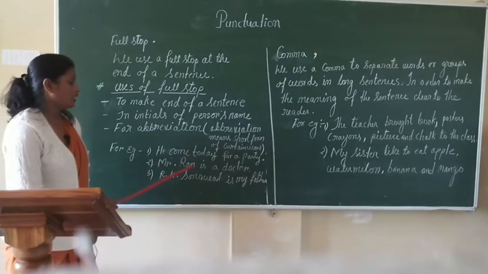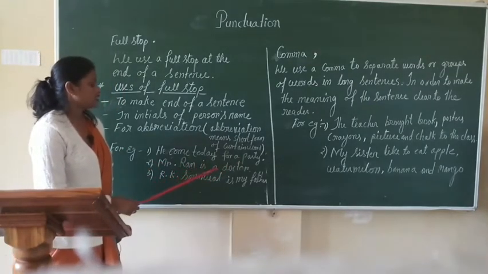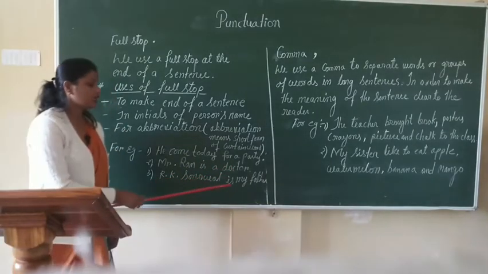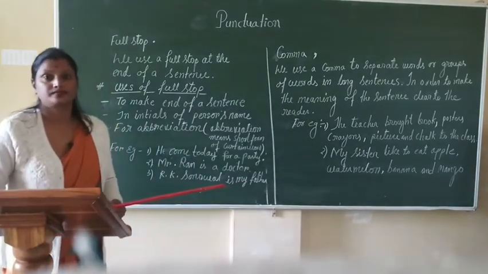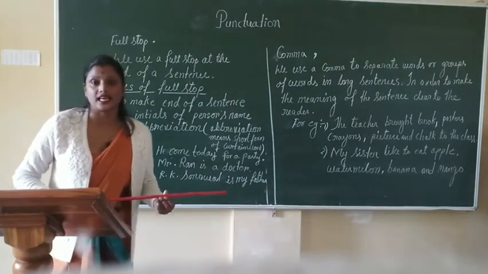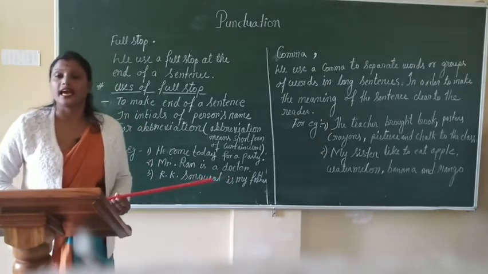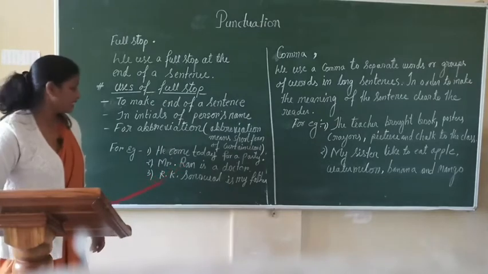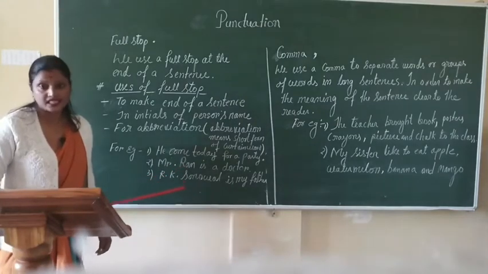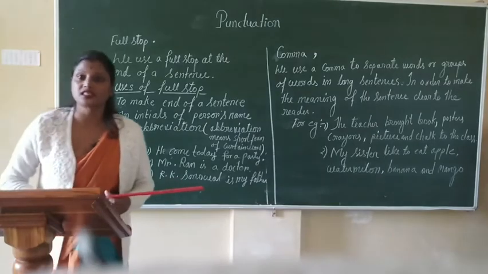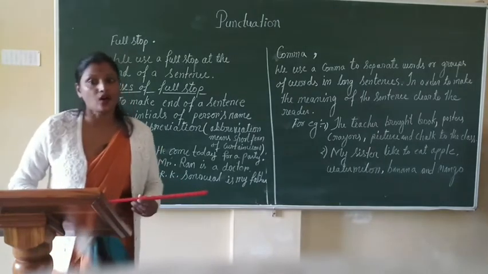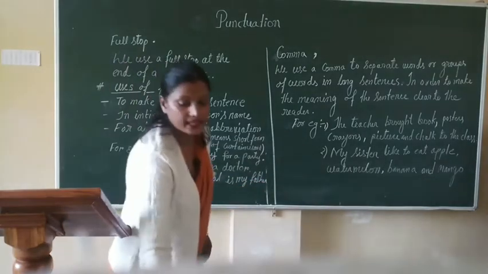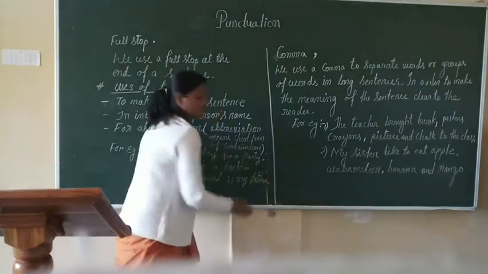Mr. Ren is a doctor. R.K. Sanwal is my father. Here in these sentences, we can see that after the abbreviation or the initial of a person's name, a full stop is used. And also at the end of the sentence, a full stop is used.